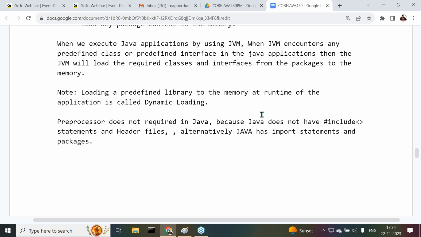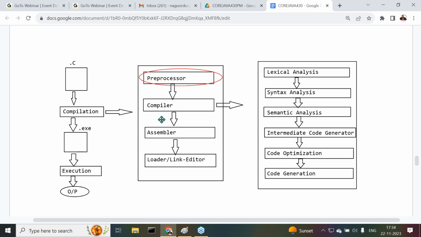Why? Because Java does not have hash include statements and header files. Alternatively, Java has import statements and packages. So because of that reason, Java doesn't require a preprocessor. Everybody understand this point clearly?